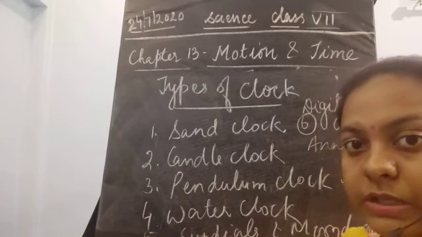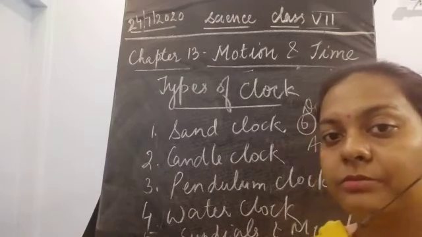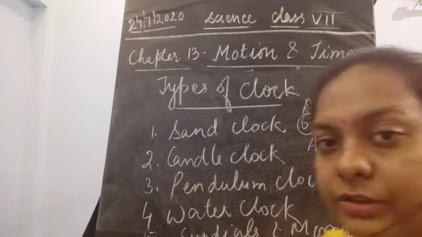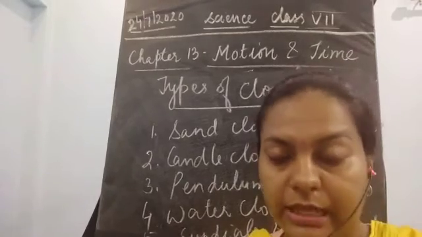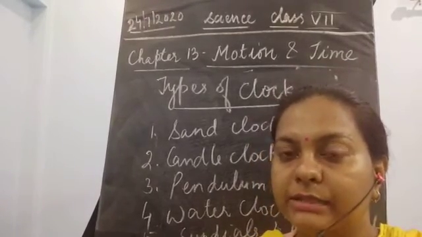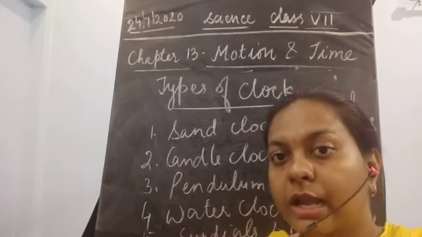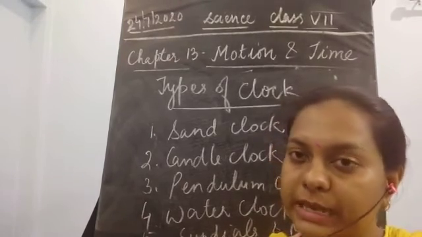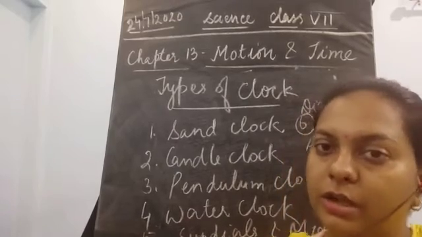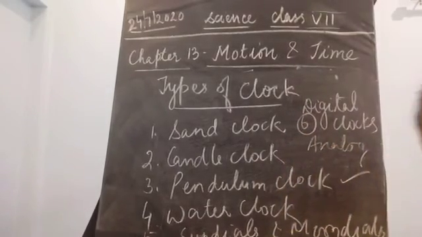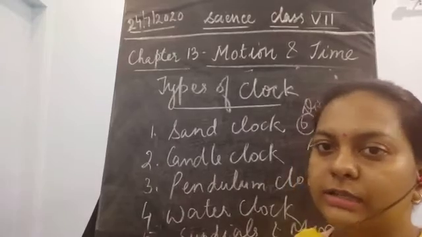Scientific clocks are also there, which use electrons and atoms for finding the accurate time. That is used by scientists, and it is known as the scientific clock. So, analog clock, digital clock.